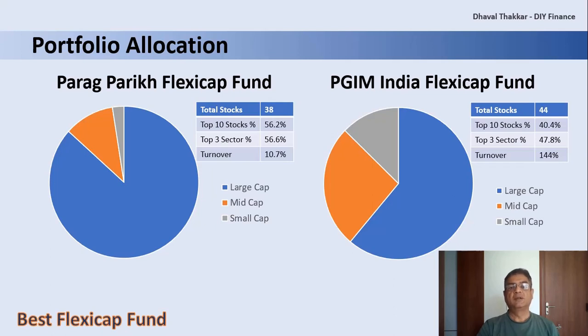Here, if you compare, Parag Parikh Flexicap Fund has a concentrated portfolio with a turnover ratio of only 10.7%, which indicates that the fund follows a buy and hold strategy, whereas for PGIM India Flexicap Fund, the portfolio is a little more diversified with a turnover ratio of 144%, which indicates that the fund is dynamically changing its portfolio with the market conditions. The approaches of both the funds are different, and we'll discuss this in the later part of the video.